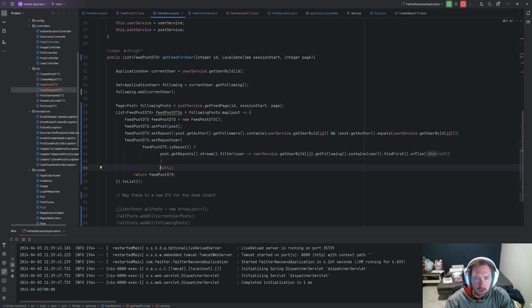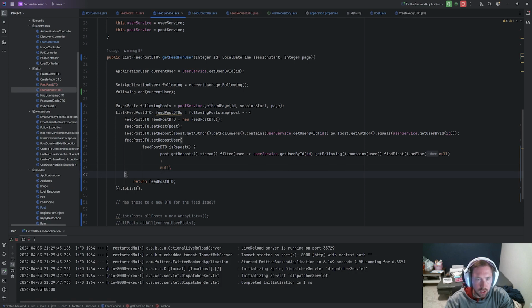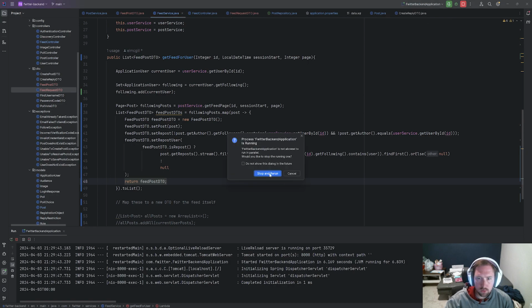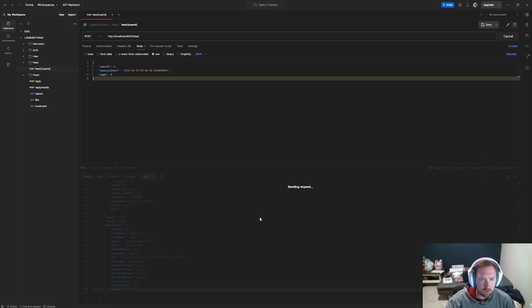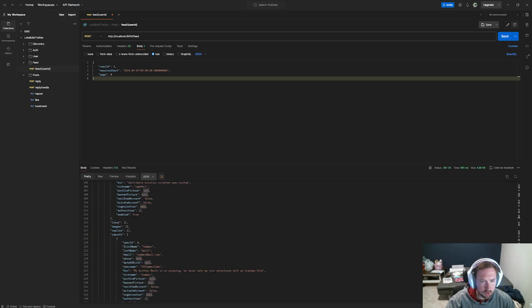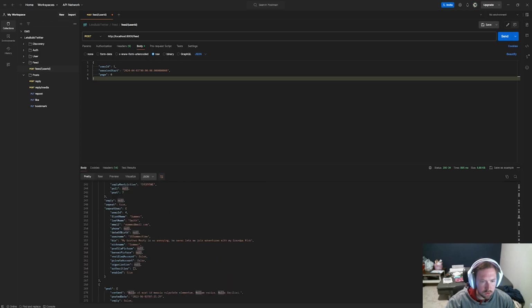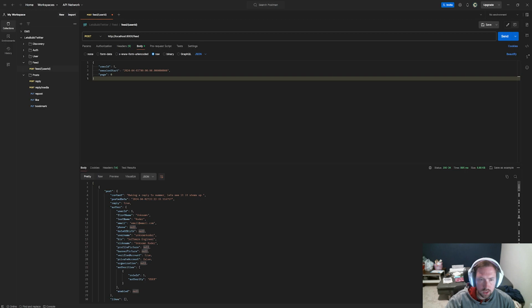So is there a better way to do this? Probably. Do I care? No. Is it going to work? Who knows? So let's go ahead and reload this. Now, hopefully this gets a repost user probably. But now instead of repost user being this, we want to see repost user being Summer. So let's reload this. This one is a repost. So repost user is Summer. Cool. So now we need to deal with reply.